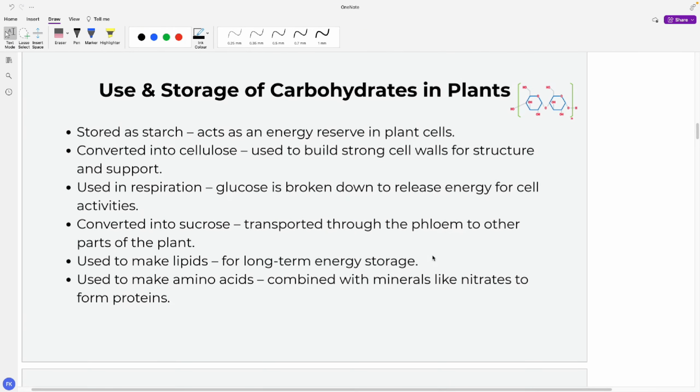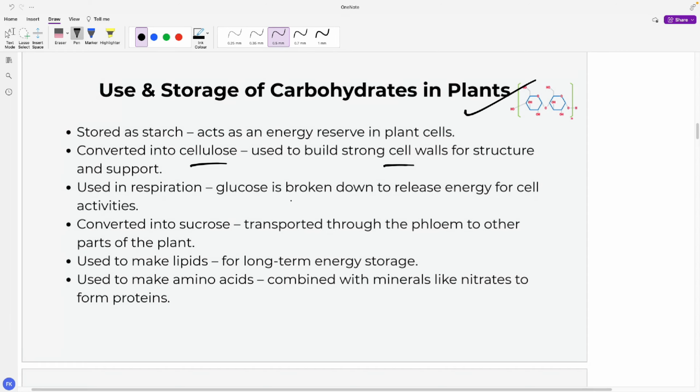Now let's look at the uses and storage of carbohydrate in plants. The glucose is converted into starch, which acts as a reservoir in plant cells, and the glucose is also converted into cellulose, which builds up the cell wall, which is rigid and strong in structure, right?